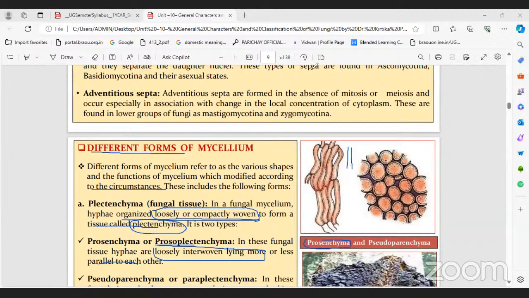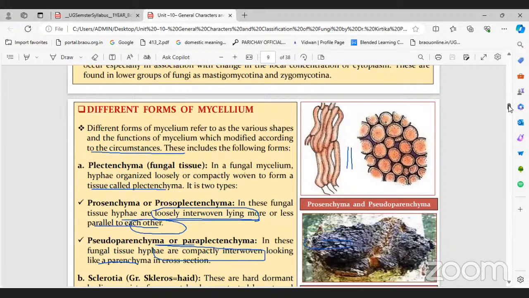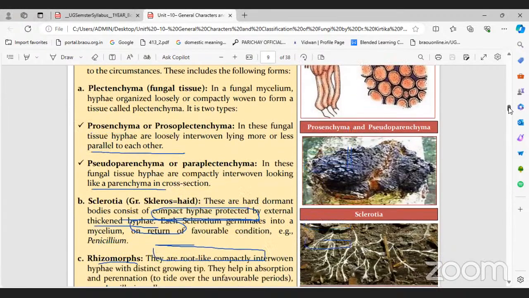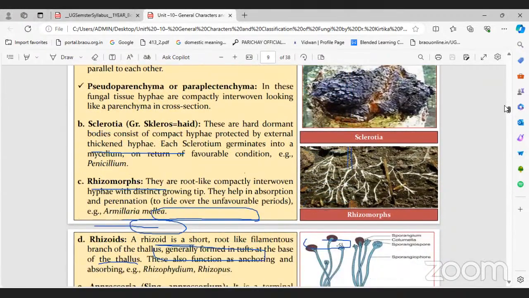And pseudoparenchyma: the fungal tissue hyphae are compactly interwoven.